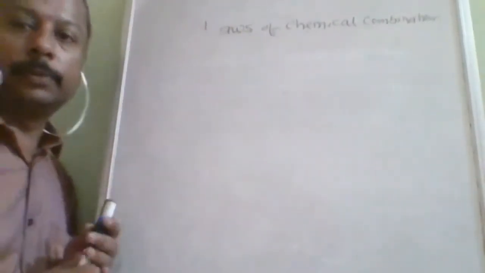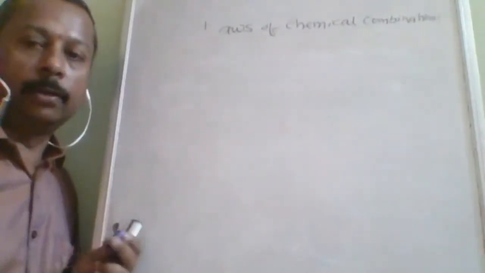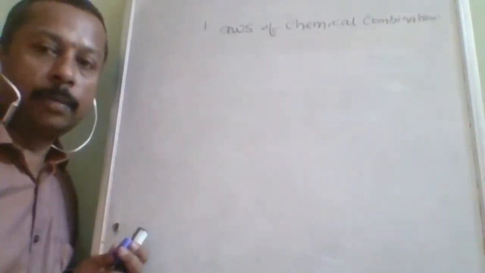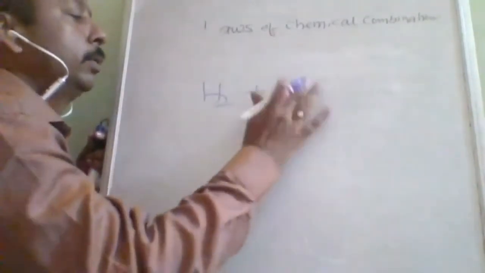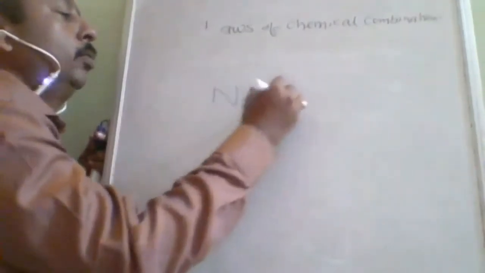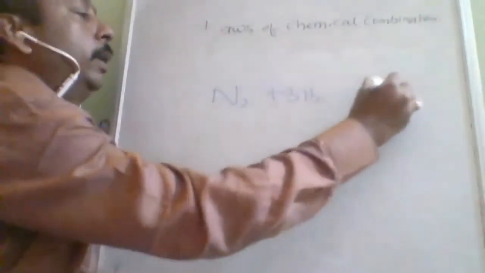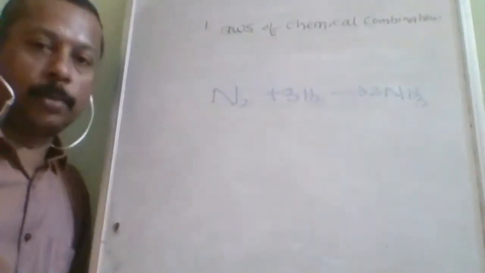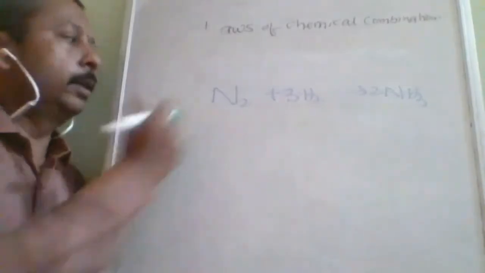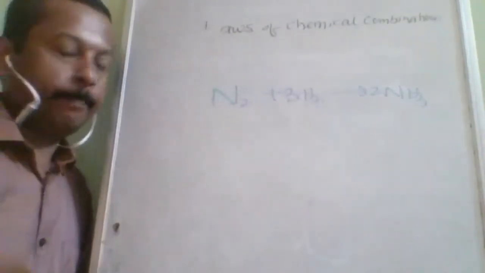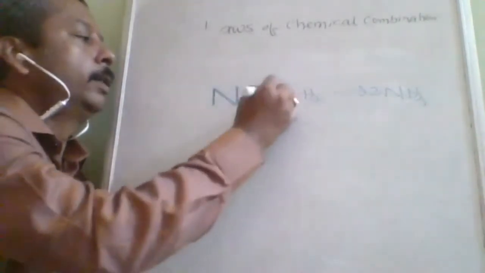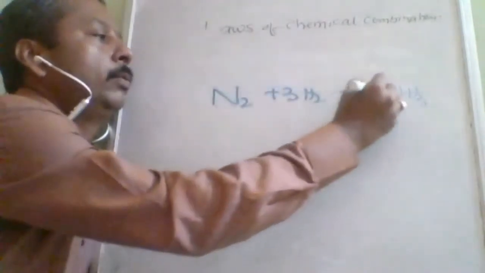Next, last law is Gay-Lussac's law of combining volumes. Combining volumes will be N2 plus 3H2 gives 2NH3.